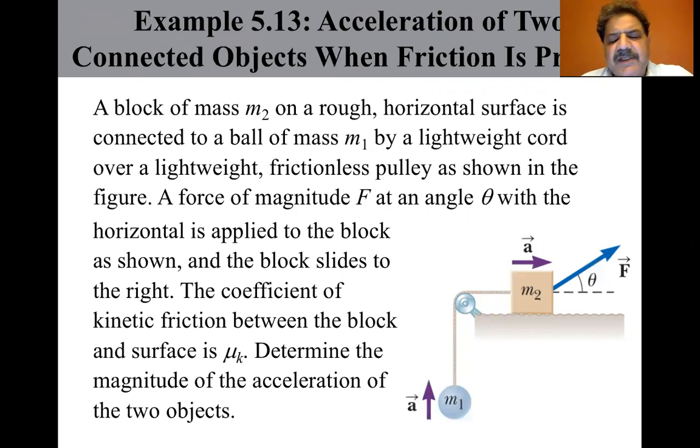Okay, we conceptualize this as follows. Imagine what happens is F is applied to the block. Assuming F is large enough to break the block free from static friction, but not large enough to lift the block, the block slides to the right and the ball rises. We categorize this as follows. We can identify the forces and we want an acceleration. So we categorize this problem as one involving two particles under a net force, the ball and the block. Because we assume that the block does not rise into the air due to the applied force, we model the block as a particle in equilibrium in the vertical direction.